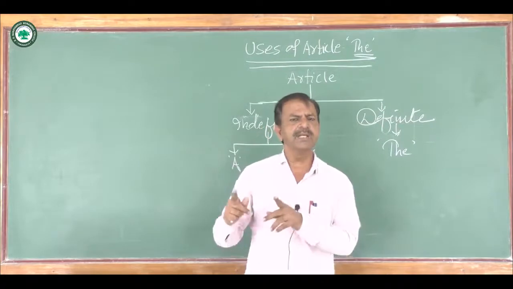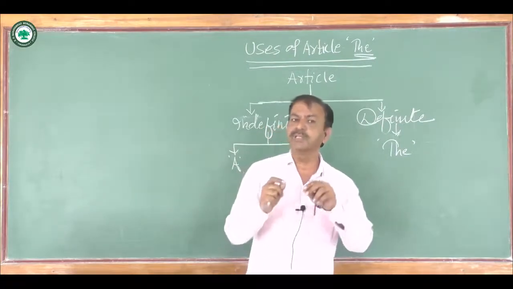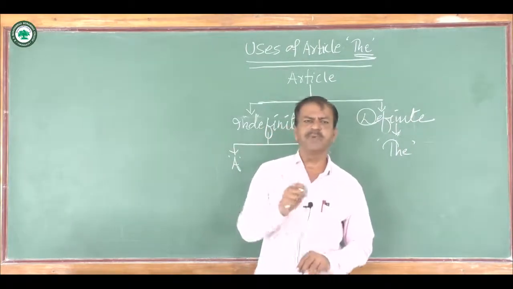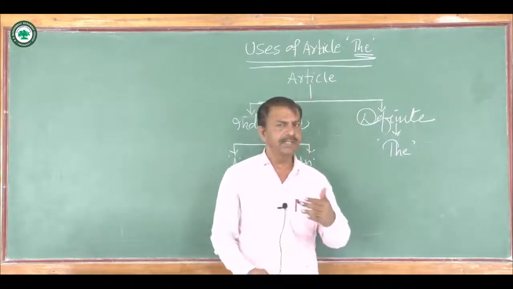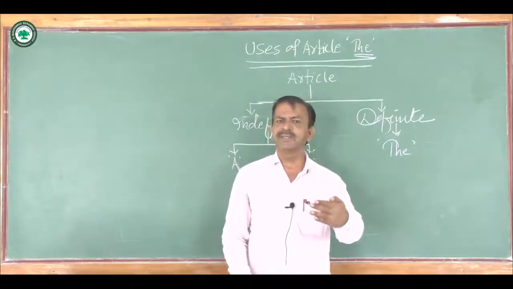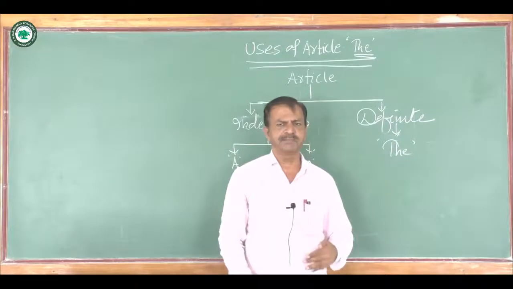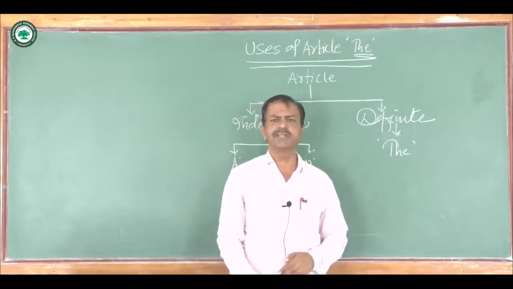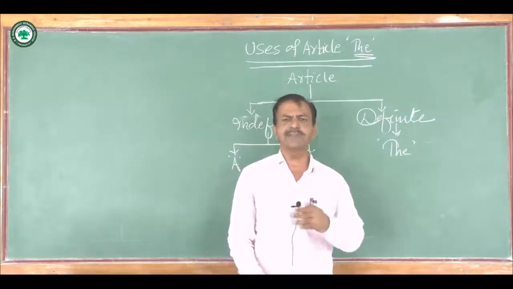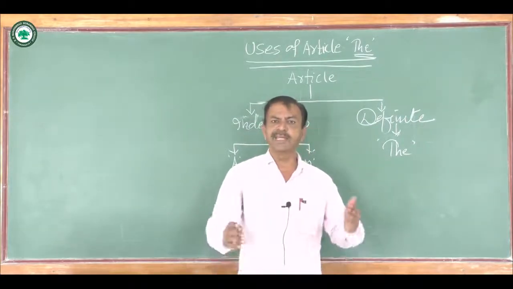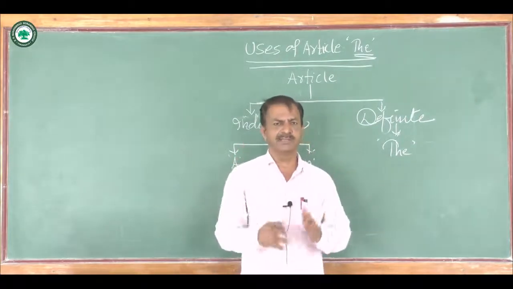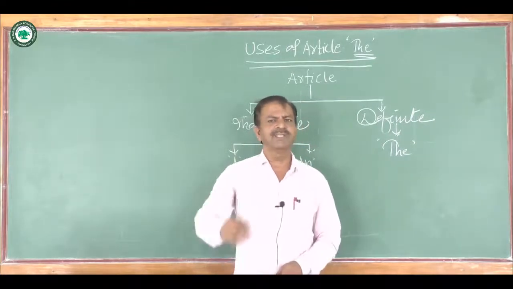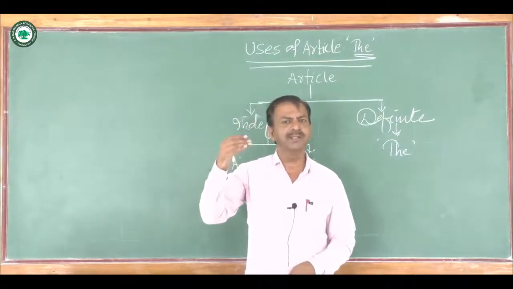So Hitler is a proper noun, but article the is used before Hitler. And here it means that he is a very strict man, a very cruel man. But instead of saying cruel man or strict man, sometimes we say he is the Hitler. So these are the uses of article the.